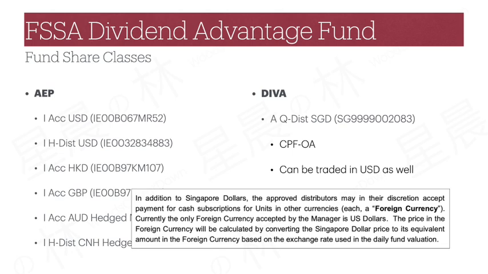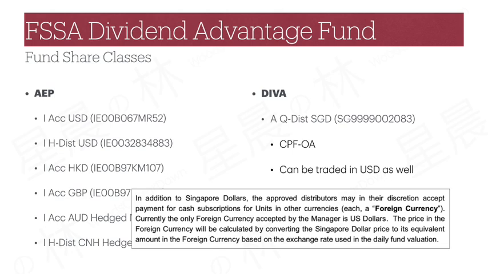DIVA, alongside other funds in the same Singapore fund family, also comes with a rather unique feature, which is that it is possible to trade the Singapore dollar share class using US dollars as well. How this works is that FSSA will also publish a US dollars NAV for DIVA that basically uses a daily exchange rate to convert the Sing dollar NAV into US dollars equivalent. Approved distributors can then use this US dollars NAV for subscriptions and redemptions.